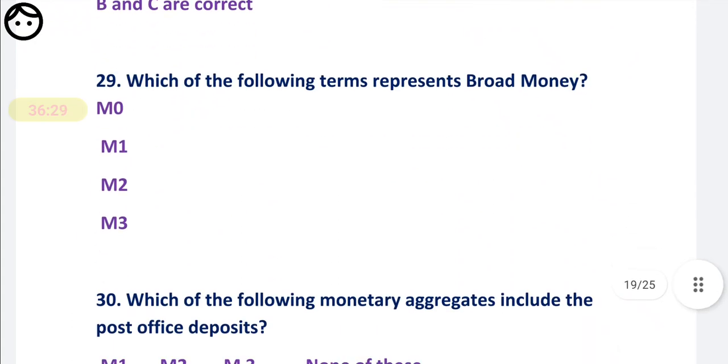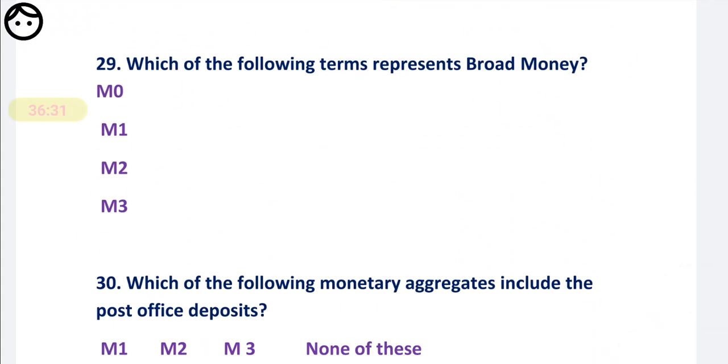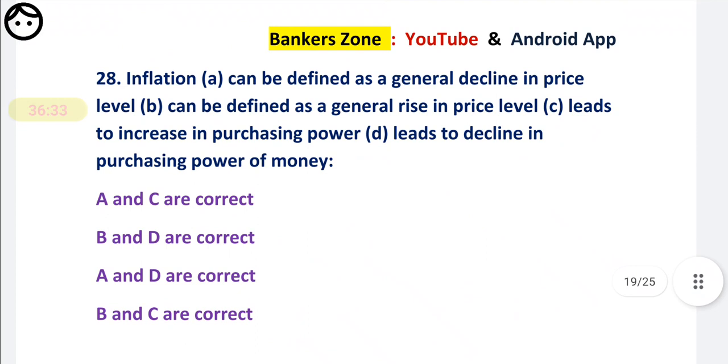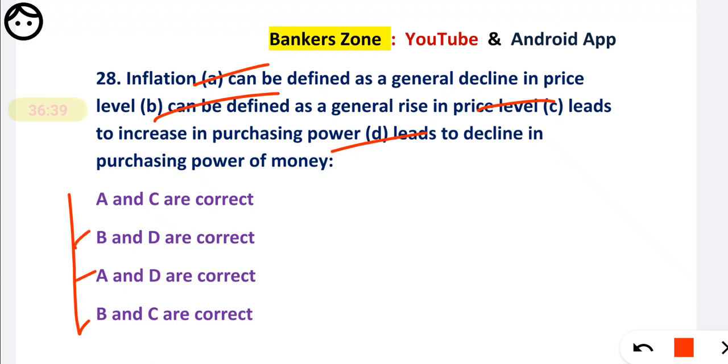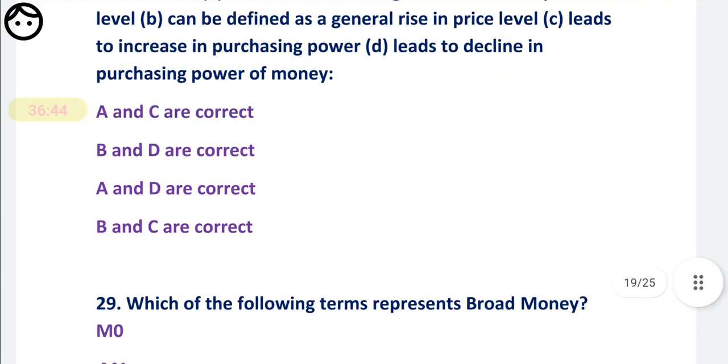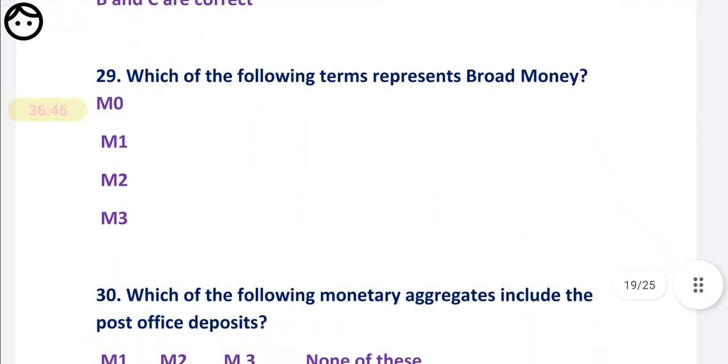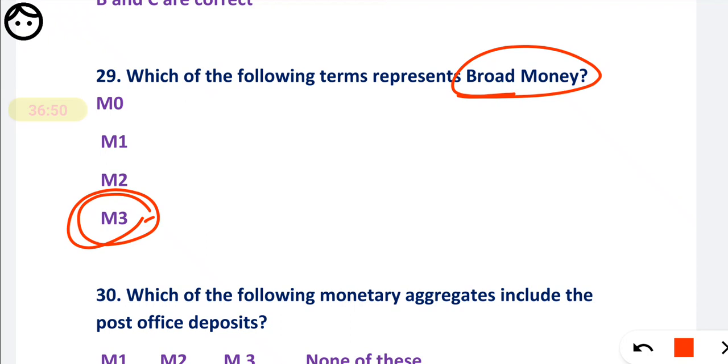Now, it was actually a very easy question, but see how they are framing this type of question. You come to know by reading the given options, but again they are framing the options within the options. That's why you may get confused. Remember, question number 29. Which of the following terms represents broad money? We all know M3 is broad money and M1 is narrow money.